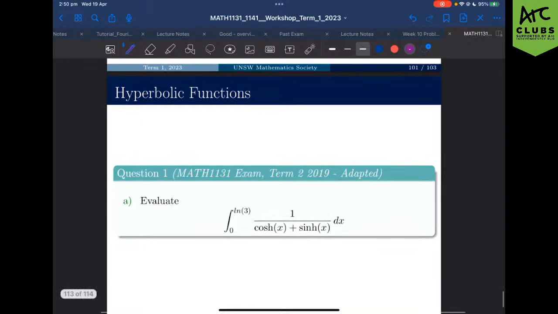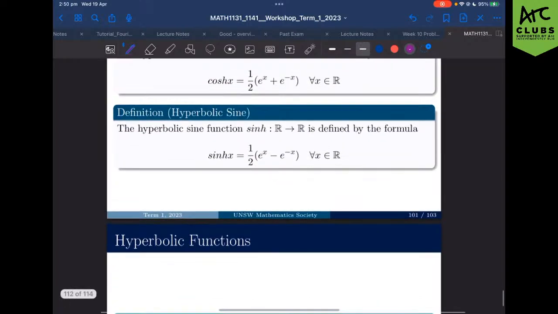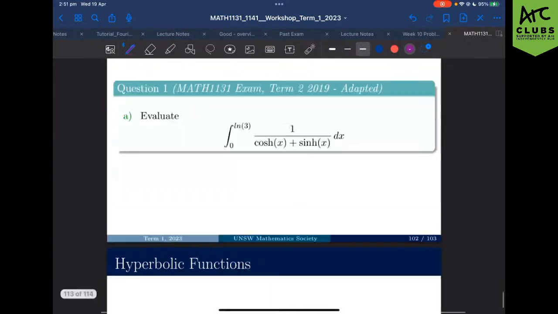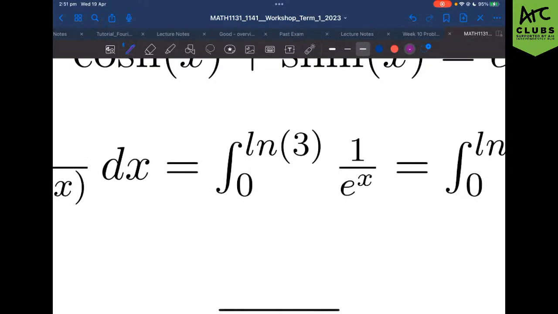Anyway, so your hyperbolic trig functions look like this. Because you've only just learned them, you won't be asked any ridiculously hard questions on them. This is probably the upper echelons of hard questions you might be asked. Essentially all you're going to do is sub in your definitions for sinh and cosh, so go back to what they're equal to, sub them in terms of e, and then you'll have an expression in terms of e that you can actually evaluate. In this case, it simplifies down to just 1 on e to the x, which is e to the minus x, which is pretty easy to solve. Does that make sense to everyone?